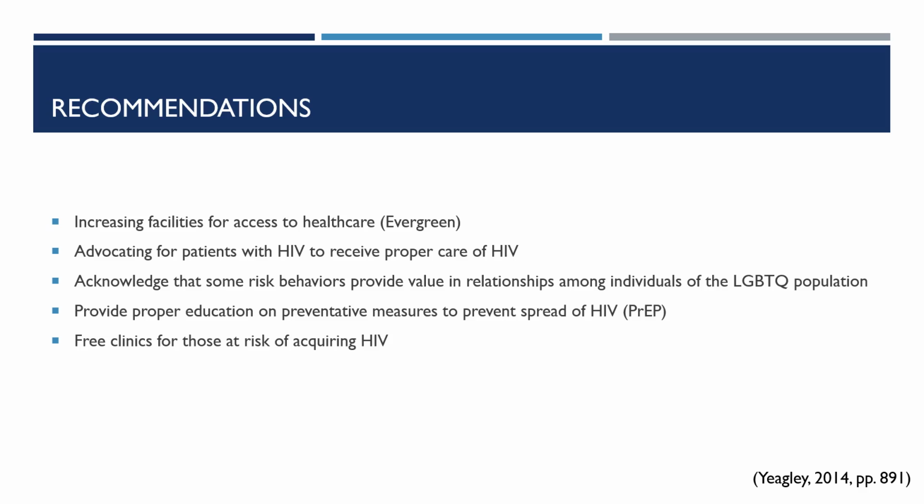Some recommendations here: increasing facilities for access to healthcare such as Evergreen. There are places around the Buffalo area, for example Evergreen, where they specialize in HIV prevention and the use of PrEP, where you can see with the fourth bullet down here, with education for preventative measures such as safe sex practice and being tested with your partner and making sure that you are also taking care of yourself in a way just in case your partner may not be 100% honest.